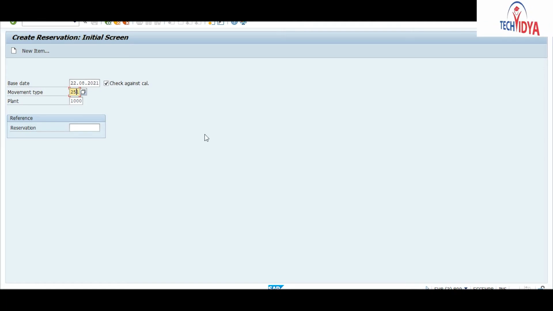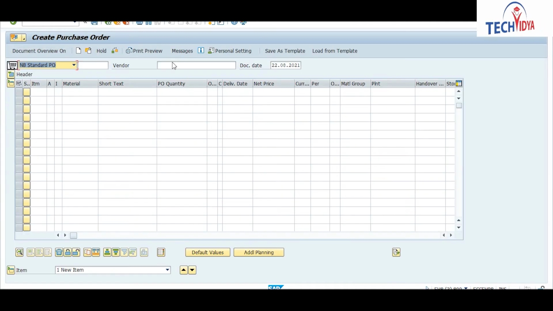To perform that stock transfer, first we will create one PO. How will I create the PO? Using ME21N. Enter your vendor, material, and quantity. I want to enter 120.